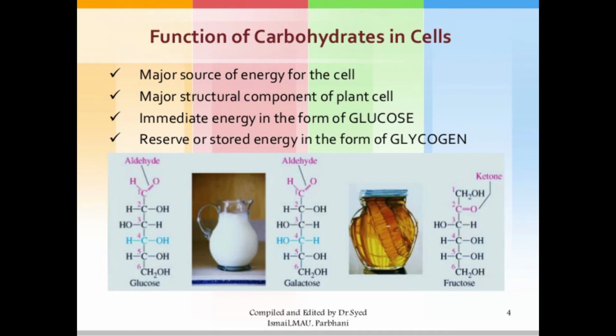The next important part is the functions of carbohydrate in the cell. What are the actual functions? First, a major source of energy for the cell. Second, a major structural component of the plant cell. Third, immediate energy in the form of glucose. And the last important function, reserve or stored energy in the form of glycogen. So these are the four important functions they perform in the cell.